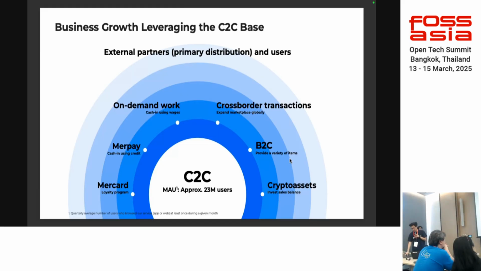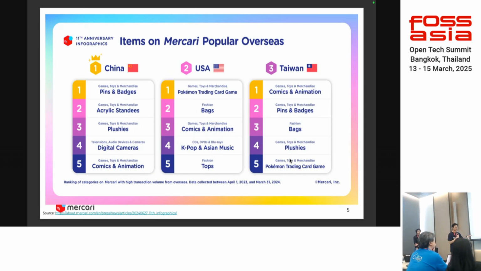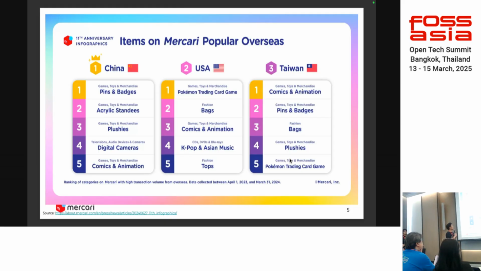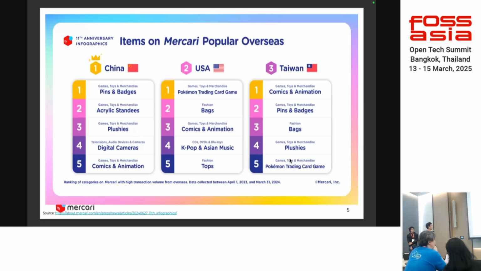endeavors. And we have cross-border transactions, which I'd like to highlight a bit. Most of our sellers are still coming from the Japan market, but people from around the world can browse and buy items from Mercari, and these are some of the most popular categories abroad: China, USA, and Taiwan for now, but we're expanding to more countries going forward. Maybe some interesting categories here.